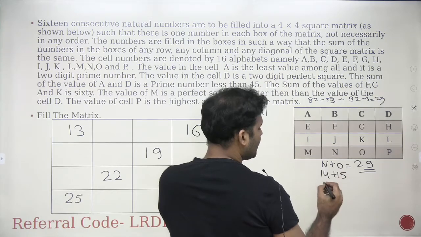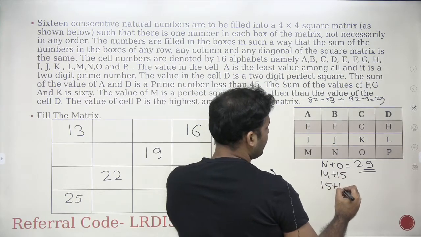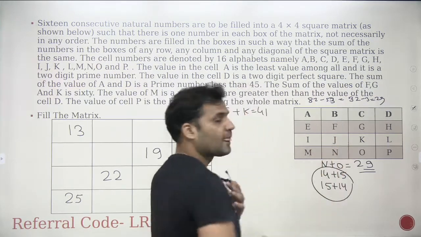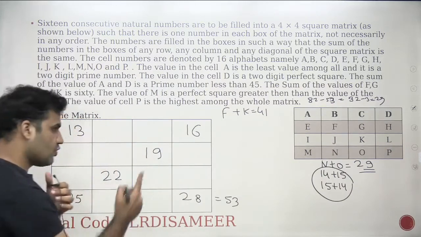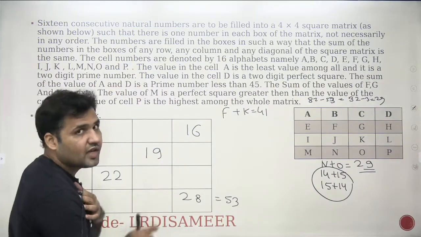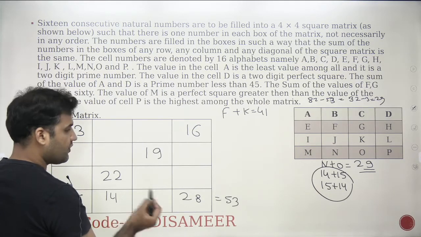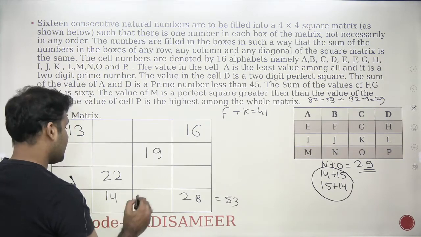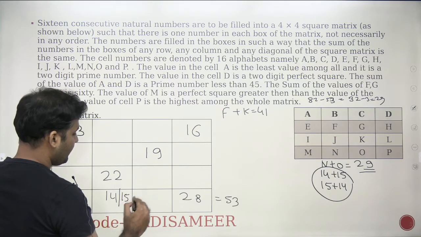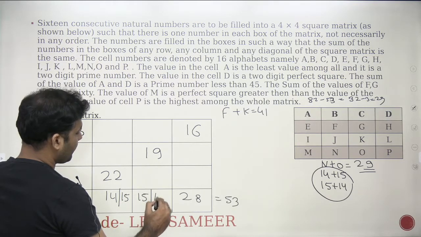So either it will be 14 plus 15 or it will be 15 plus 14. There is no other possibility, right? So we can start from there because here we have the least number of cases. So either it will be 14, 15 or 15, 14. So let's write it down. Either the number will be 14, 15 or it will be 15, 14, okay?